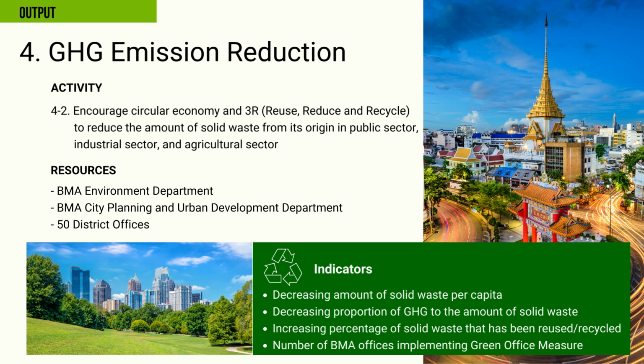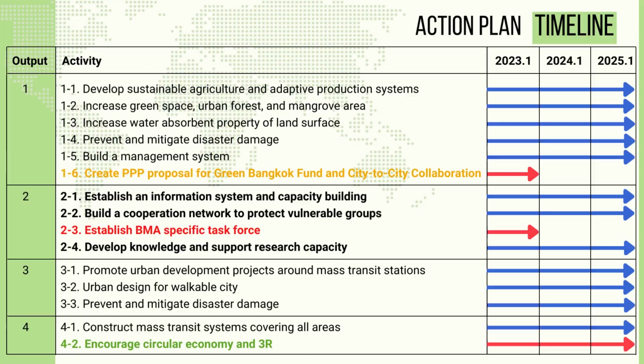Four indicators are decreasing amount of solid waste per capita, decreasing proportion of GHG to the amount of solid waste, increasing percentage of solid waste that has been reused or recycled, number of BMA offices implementing greenhouse measure.